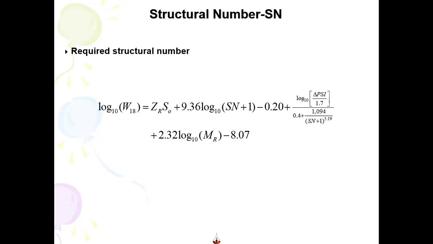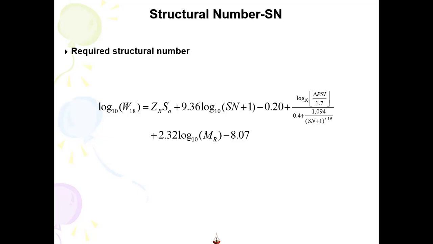So calculating SN1 means the depth of an asphaltic wearing course. In order to calculate SN1, we will use the MR value of the asphaltic base course, that is 400,000 psi. So MR is 400,000. This will give us the value of SN1.